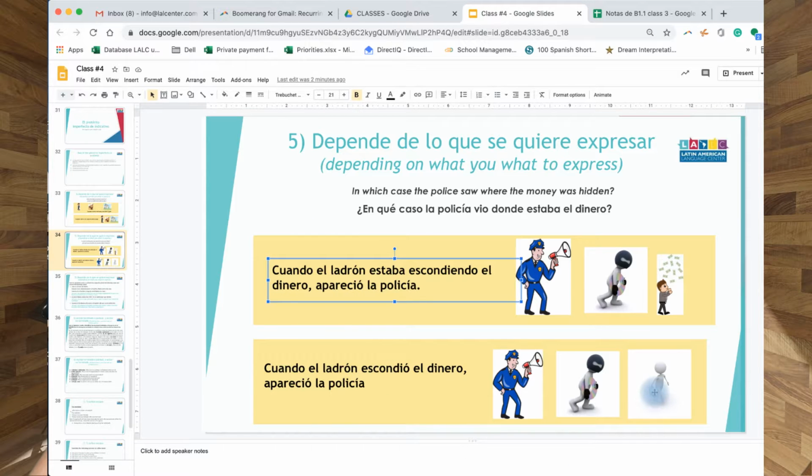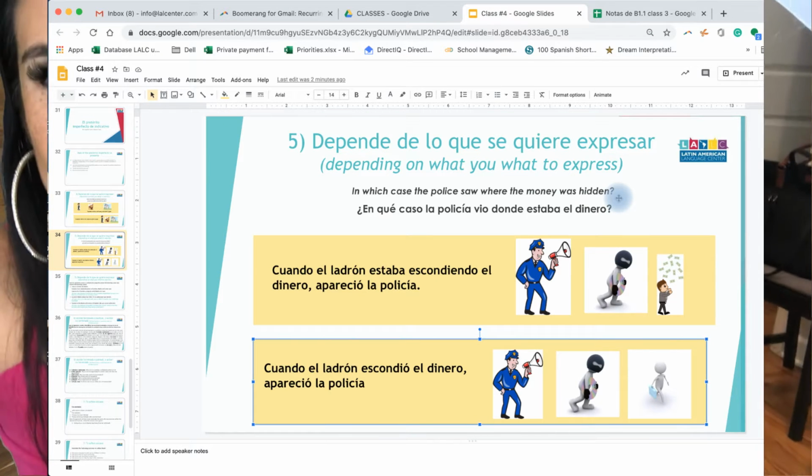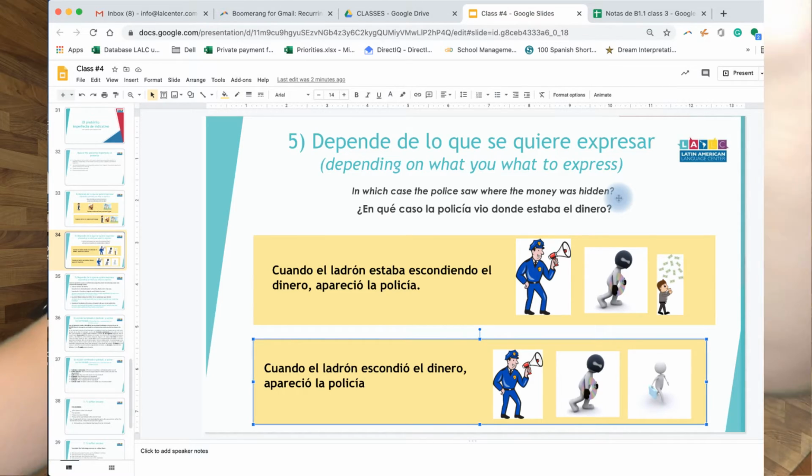In which situation did the police see where the money was being hidden? In the first situation, because when he was hiding the money, the police appeared and saw where it was hidden. But if you are in the house and they already hid the money, they didn't see where, or they would have to look for it at least. Okay, so that will give you an idea.